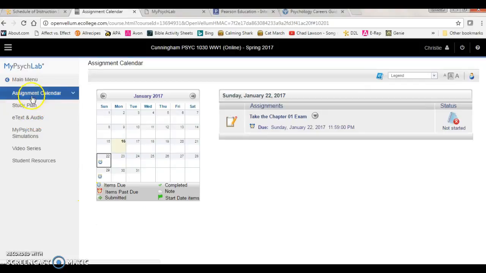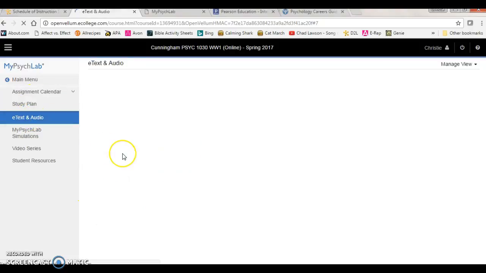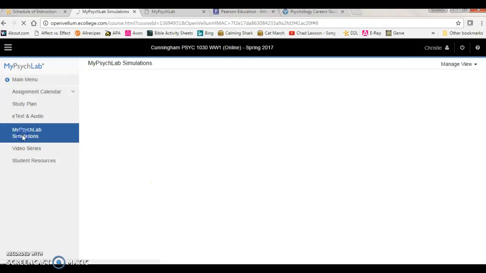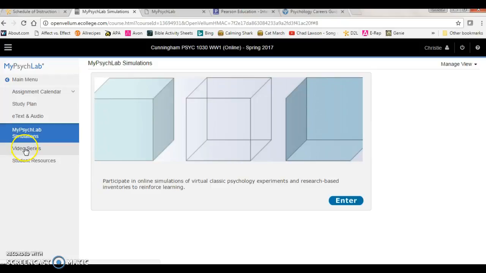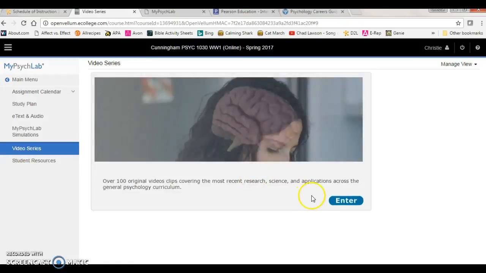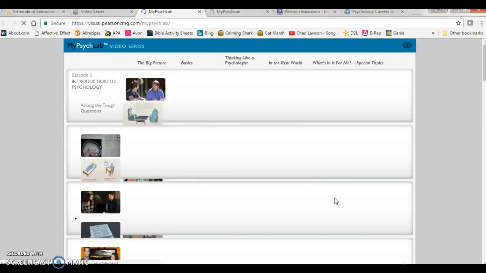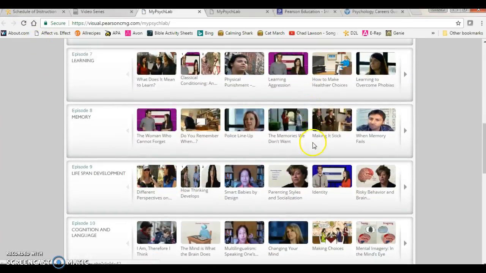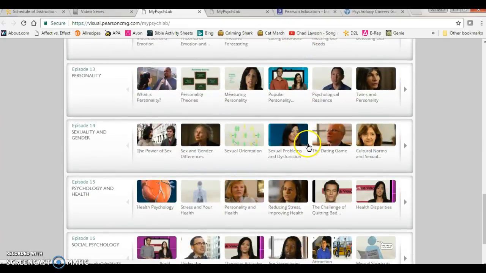Some other things that you might notice, you can also have the e-text read to you. You can listen to it. You would do that here. Things in MyPsychLab that are large, like the e-text or the flashcards that we're going to look at, they do take a little while to load, so you'll want to be patient. There are simulations that MyPsychLab offers where you can kind of play along as a participant. There's a video series, and once you get into the video series, there's a video or multiple videos by topic that matches up with your chapters in the textbook. So you'll see several different videos that you can engage in here. This is great for visual and auditory learners.